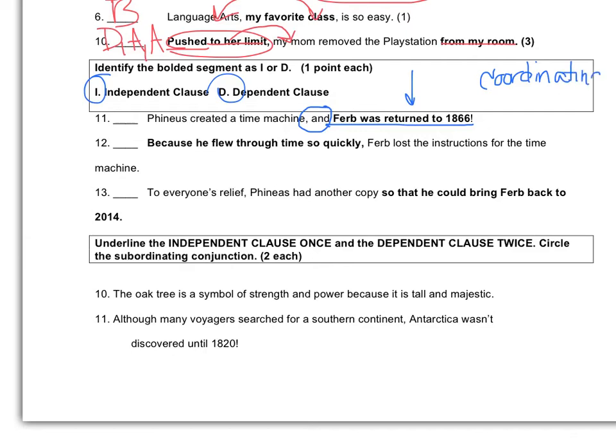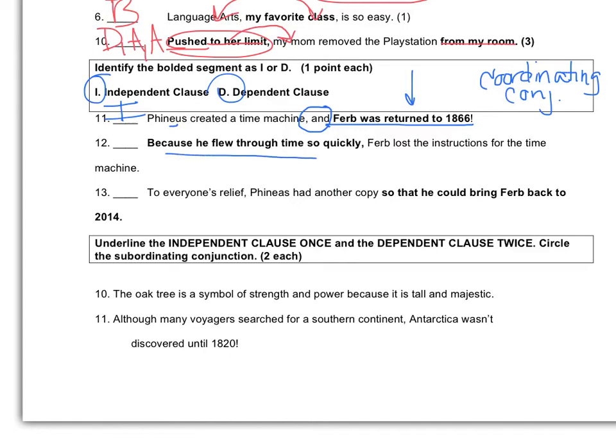Coordinating conjunctions' job is to join two independent clauses. So that is not a subordinating conjunction. So therefore, we don't have a dependent clause. Also, verb was returned to 1866 is a complete thought. Well, independent clauses are complete thoughts. So this is definitely an independent clause.